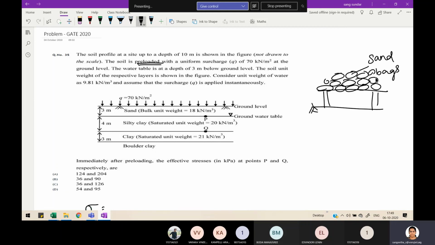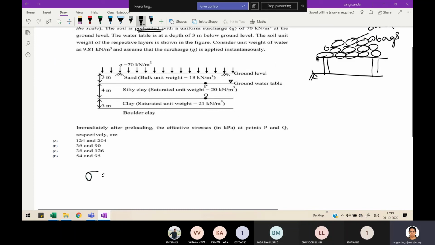So they'll remove all the sandbags. Then your site has undergone full primary consolidation. So after that, if you construct your building, the building will not settle. It will be in a safer condition. So here, whatever surcharge they have applied is a preload, and they have removed it now.